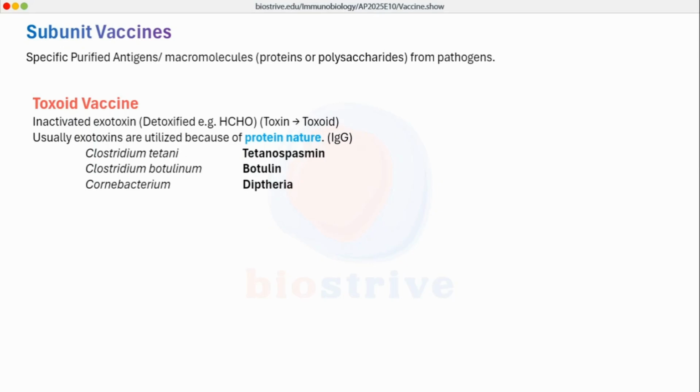There will be a response of both B cells and T cells. That is the advantage of using a proteinaceous toxin, which is an exotoxin. If we were to use endotoxins, the nature of polysaccharide antigens will only be utilized by the B cell response. There will be no T cell or cellular response. There will be no class switching. So it is better to use exotoxins to make toxoid vaccines. Okay, this is the concept of toxoid vaccine.